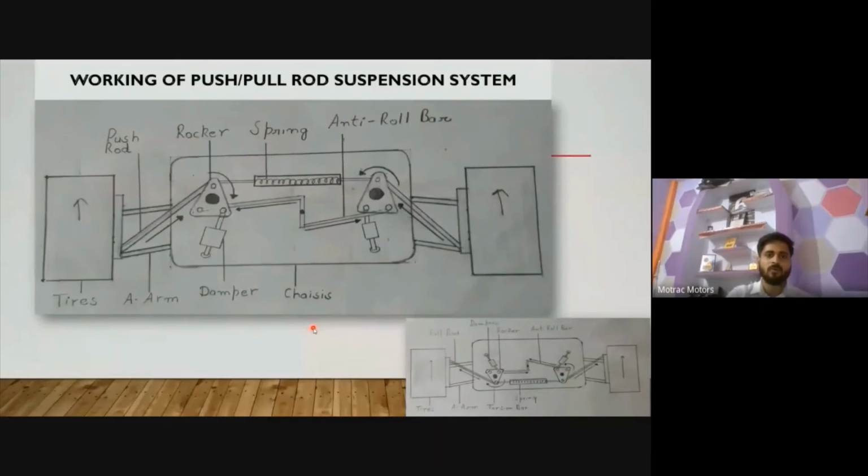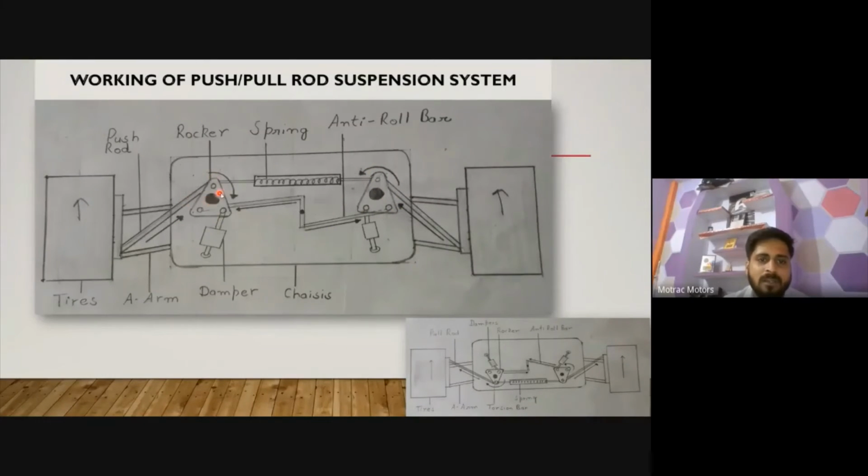This is a push-pull rod suspension system, and in this figure I'll also explain the anti-roll bar and how it works with the vehicle. First, I'm describing the push-pull rod suspension. Here I've connected my arms to the vehicle. Suppose I'm using a double wishbone suspension, so I connect the two A arms here, and I connect a rod from here to here, and here I connect the rocker.